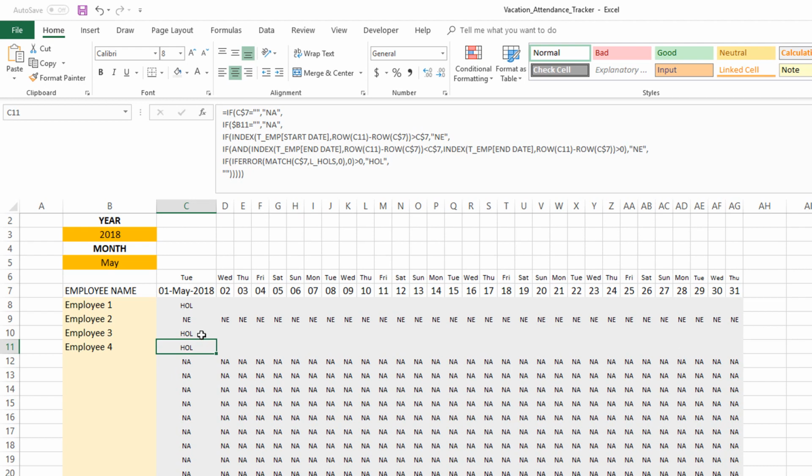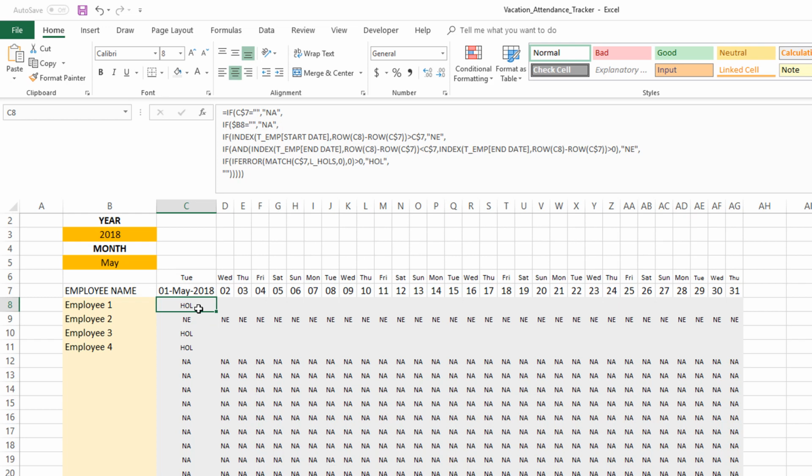Once again, the formula will be applied in the order here. So if the employee is not employed, it's going to say "NA", not holiday, even though it's a company holiday, because that employee wasn't even employed. It'll show NA even though it's a holiday date, because NA is above holiday in the order or sequence of the formula. It goes through this order, and whichever one first matches, it'll populate that value. It won't even go to the next line to check.